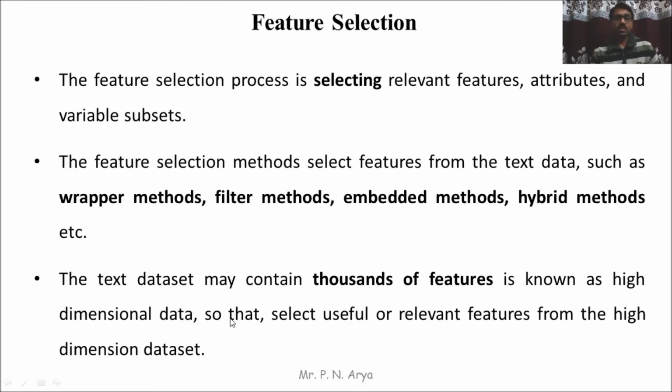Feature selection. The feature selection process is selecting relevant features, attributes, and variable subsets. Feature selection methods select features from the text data, such as the wrapper method, filter method, embedded method, hybrid method, etc. A text data set may contain thousands of features, which is known as high dimensional data. So we select useful or relevant features from the high dimensional data.